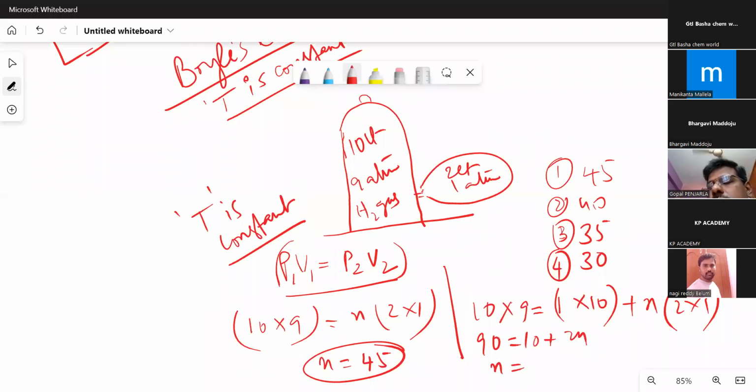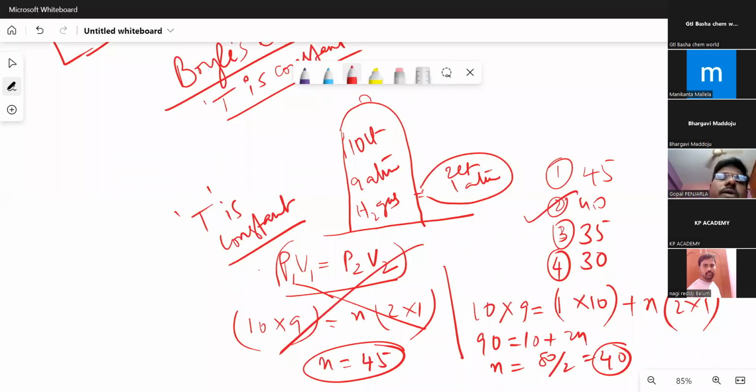Then n is equal to 80 by 2. The answer is only 40. So it means this is wrong. The students are directly using the formula without knowing the concept there. Behind every numerical, there is some concept involved.